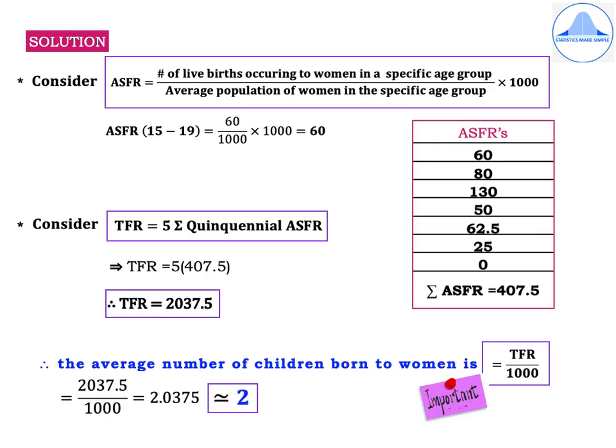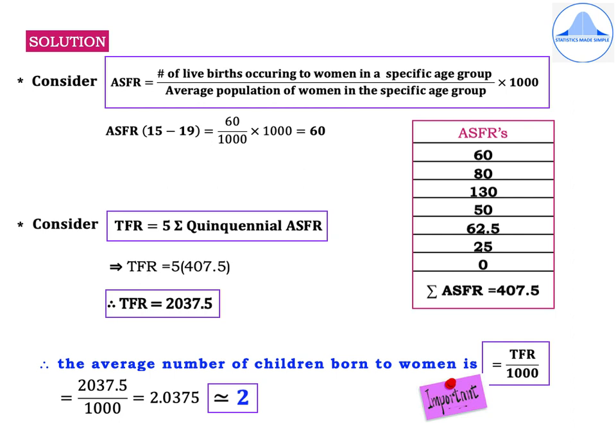To find out the total fertility rate, we first need to find out the age-specific fertility rates, that is ASFR. So under solution, we will write the formula of ASFR first. So consider ASFR is equal to number of live births occurring to women in a specific age group divided by average population of women in the specific age group into 1000. So keep in mind that you should always write the ASFR formula and show at least one calculation of ASFR for a particular age group.